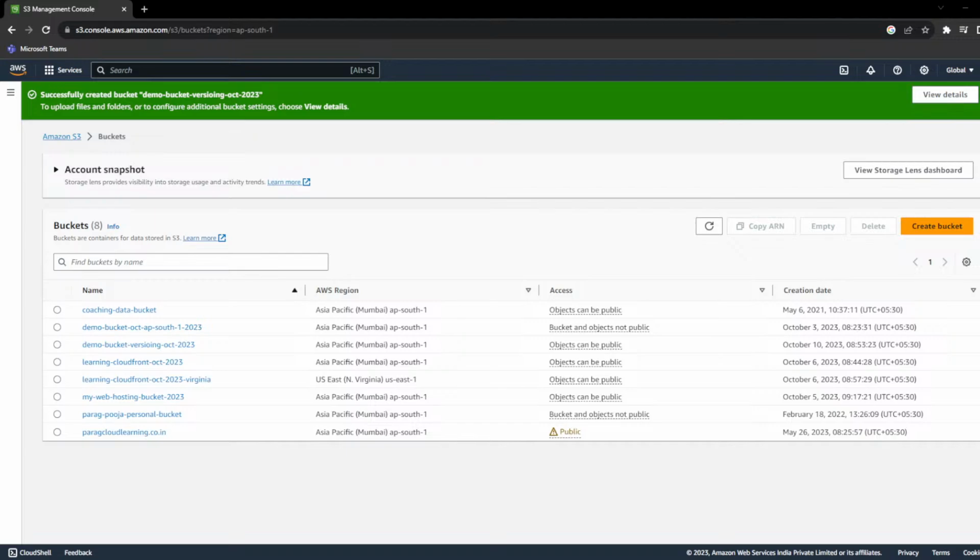Yes, no. What is versioning in general? I'm not asking about AWS. Tell me, have you heard the word versioning? Many of you might be working in Git, version control. What is versioning in general?